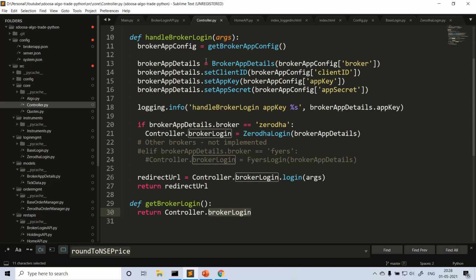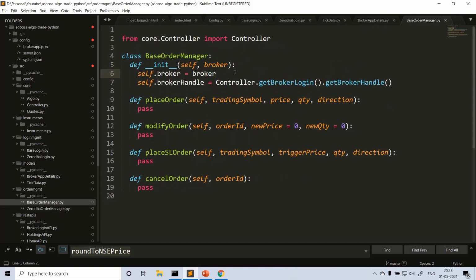Correct? So that's how the outside code will just get the broker handle, and it doesn't need to know whether it's Zerodha or Fyers, whatever. There can be common functionalities, and it can call the similar order management APIs or ticker services. So from here, get broker login is called, correct? Let me tell where exactly this get broker login is used. For example, if you go to the base order manager, what I'm doing is get controller, get broker login. From the controller, get broker login, I am calling this, right?